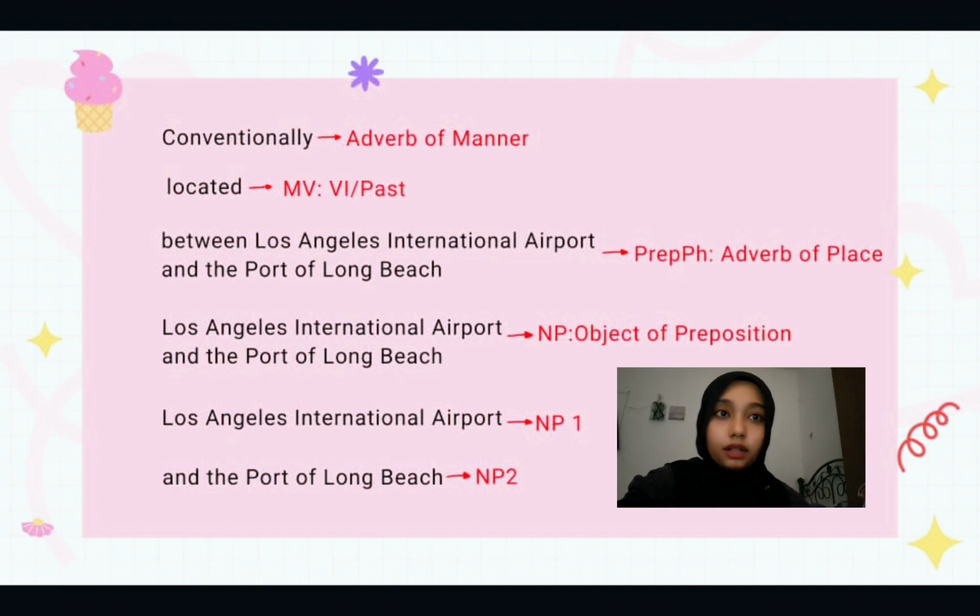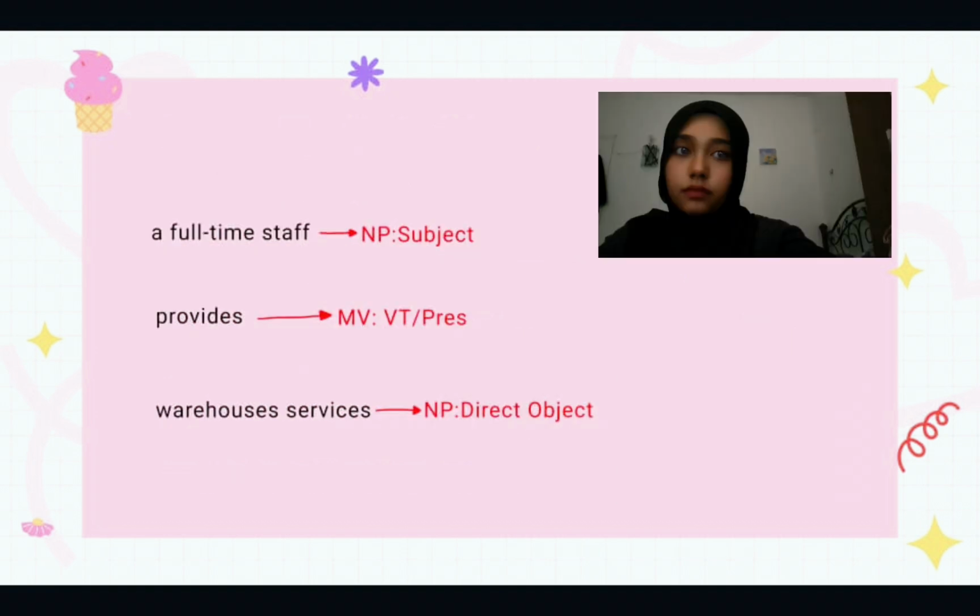And then under the prepositional phrase, we have the noun phrase object of preposition, which is Los Angeles International Airport and the Port of Long Beach. And this needs to be broken down into two different noun phrases, noun phrase 1 and noun phrase 2, since they are two different noun phrases.